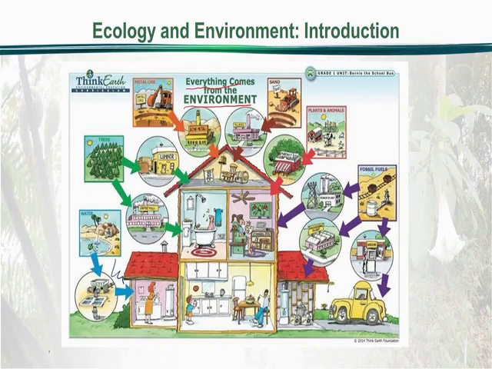If we need food, we are dependent on the environment again, because the plants are used by various animals, and we eat those animals. These are the source of protein for us. Again, this is out of the house. This is in the environment. So again, we are dependent on the environment.